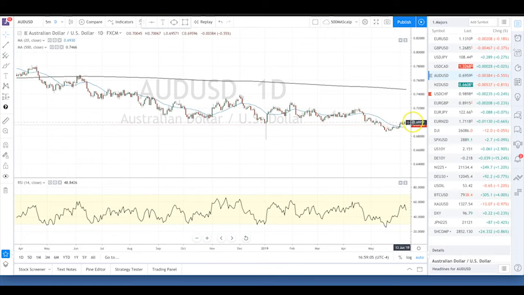If we hold and hover above the SMA, a second run towards 70 is certainly in the cards. Certainly if the data is positive, we're probably going to make a second run towards 70. But that 70 is a pretty serious resistance. That 70 to 75 is a very serious resistance, so it's going to take more than just this to push us through there.